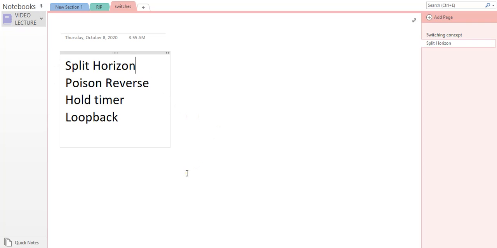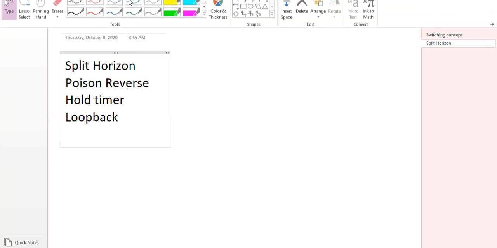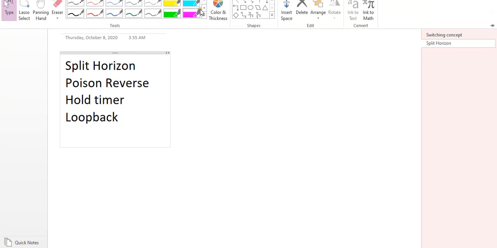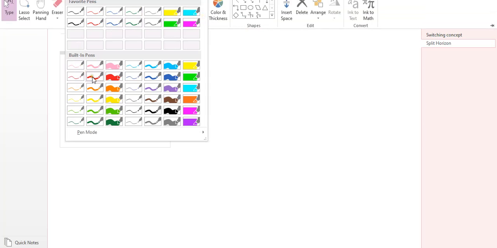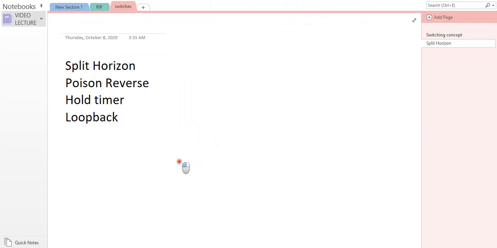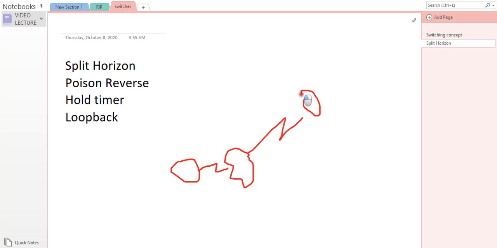Now let's take an example. Let's say this is my topology. I have a frame relay topology, for instance, a hub and spoke network. Let's say this is my frame relay switch. I have another router here, and then I have another router here.